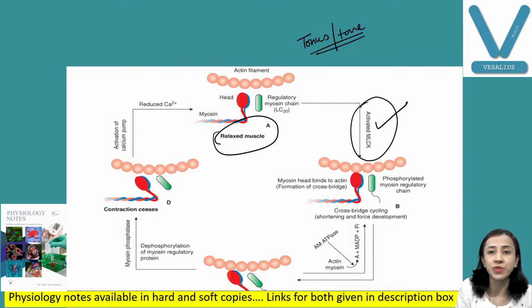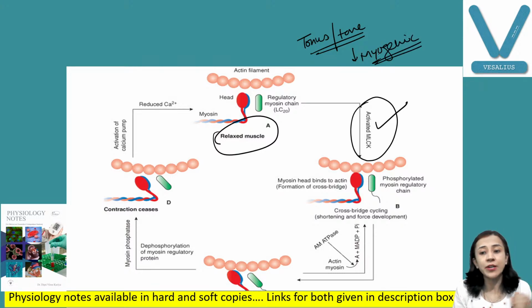This tone of the smooth muscle is myogenic, that is, it occurs in the absence of nerve supply. That is an inherent property of the smooth muscle, and it is because the calcium ions remain for a long period of time, and the phosphorylation remains for a long period of time.